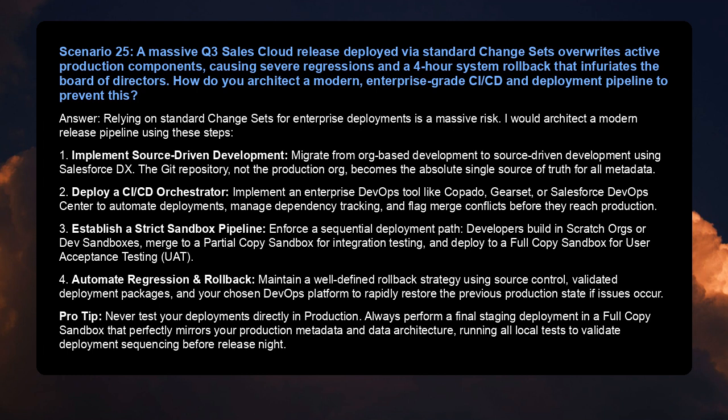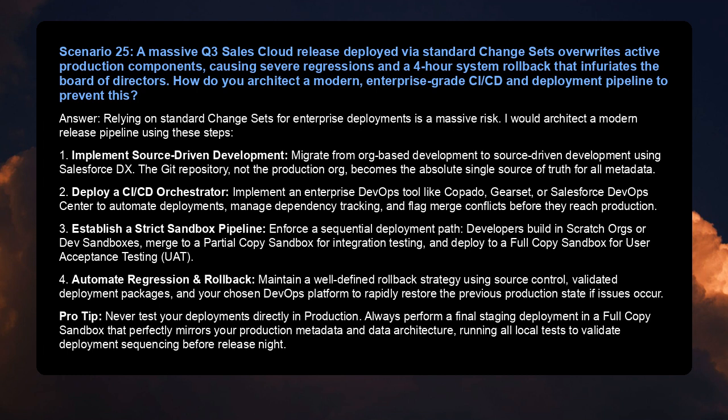1. Implement source-driven development. Migrate from org-based development to source-driven development using Salesforce DX. The Git repository, not the production org, becomes the absolute single source of truth for all metadata. 2. Deploy a CI/CD orchestrator. Implement an enterprise DevOps tool like Copado, Gearset, or Salesforce DevOps Center to automate deployments, manage dependency tracking, and flag merge conflicts before they reach production.